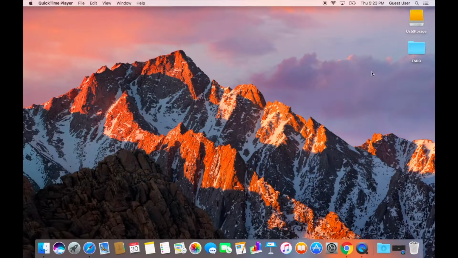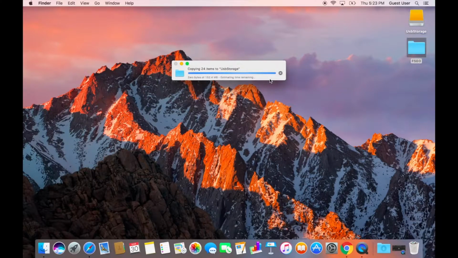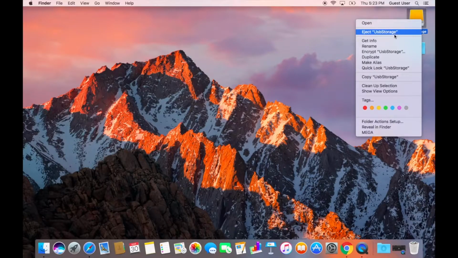So let's get started. Download the FSD3 folder, link in the description. Now move this folder into a USB storage. Then eject your USB storage and plug it into your Xbox.